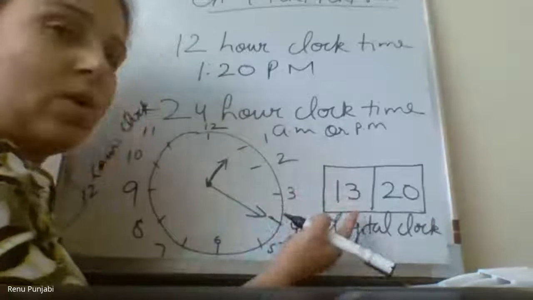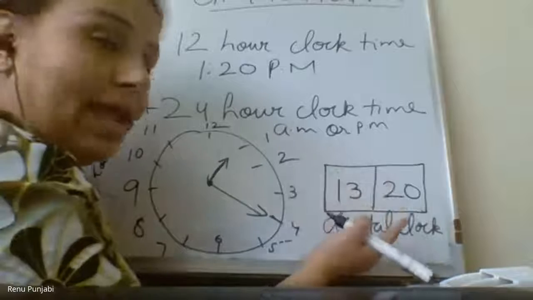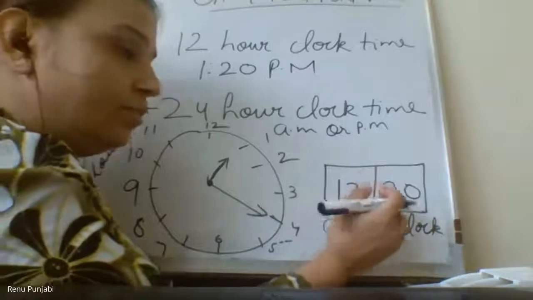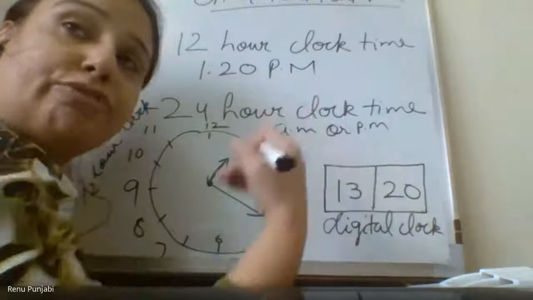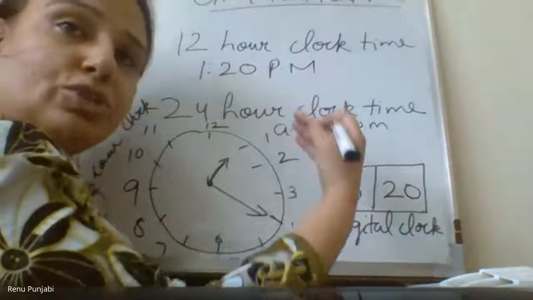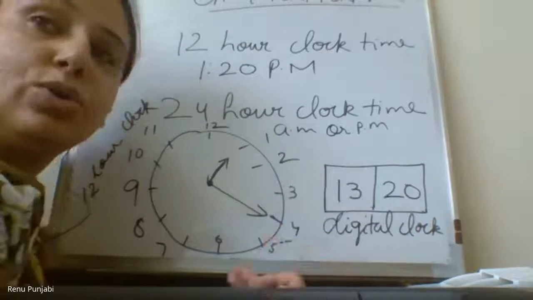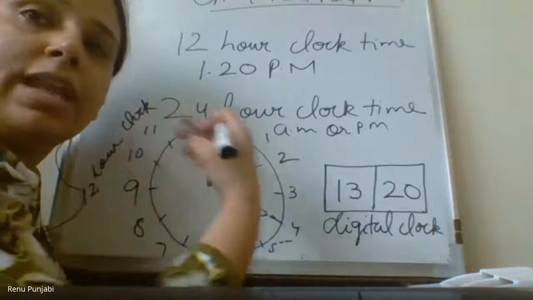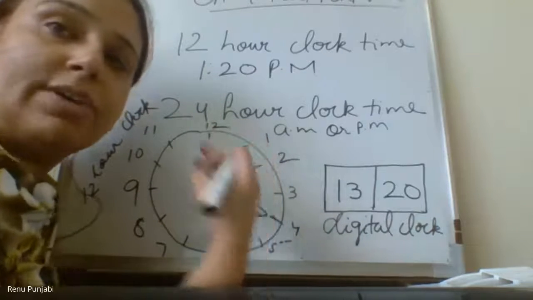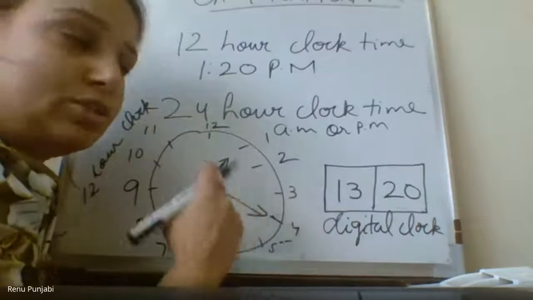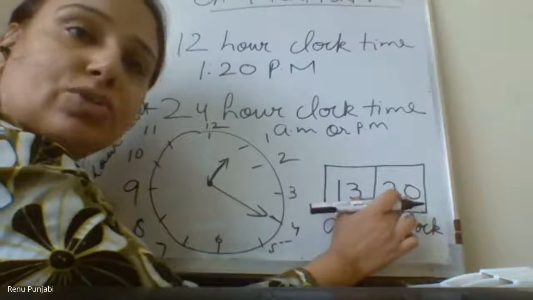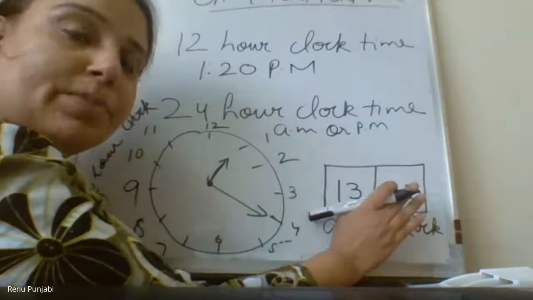After 12 means 13, 14, 15, because it's a 24-hour clock. After 12, if it is 1, it will go to 13, 14, like this till 24, till the day ends. So if it is showing 13:20, it is PM.